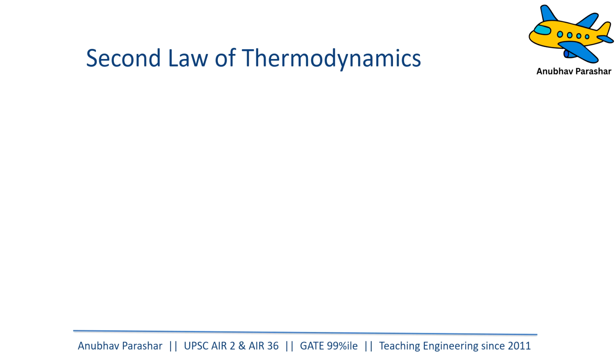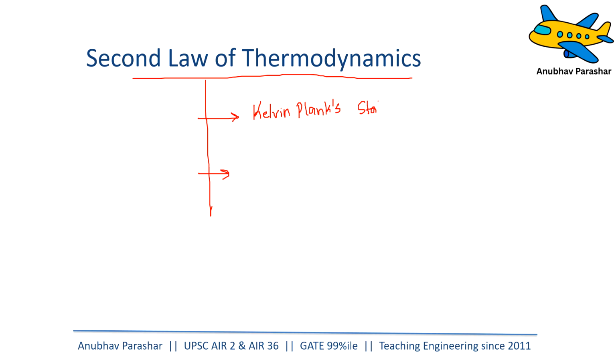Now, what is the second law of thermodynamics? The second law of thermodynamics is basically given by two statements. There are two statements of the second law of thermodynamics. They are the Kelvin-Planck statement, and the Clausius statement. So we'll understand both of these statements and what exactly they mean in a short time.